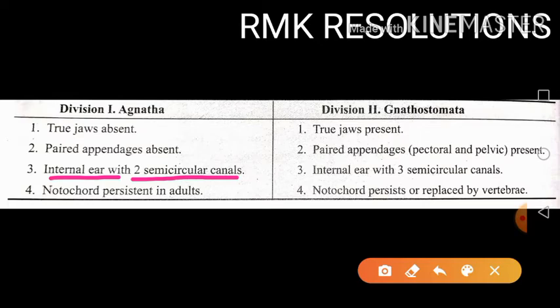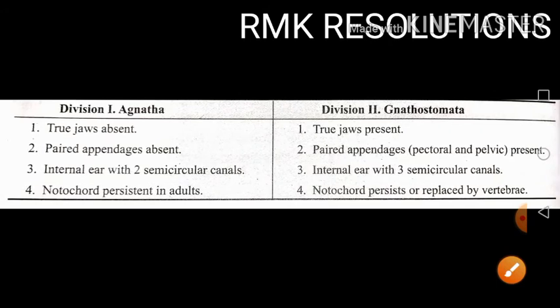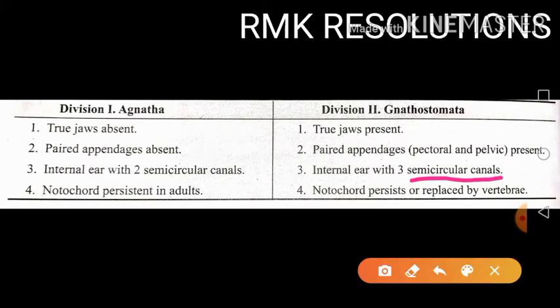These semicircular canals are fluid-filled tubes present in the inner ear, which help to maintain the balance of the animal. So in the Agnatha only 2 semicircular canals are present in the inner ear, and in the Gnathostomata 3 semicircular canals are present in the internal ear. Remember, these semicircular canals are fluid-filled canals which help to maintain the balance of the animal.